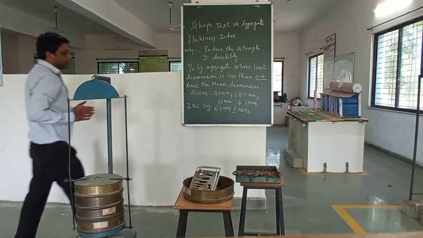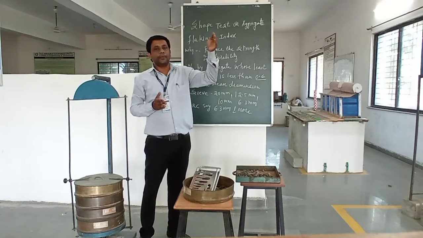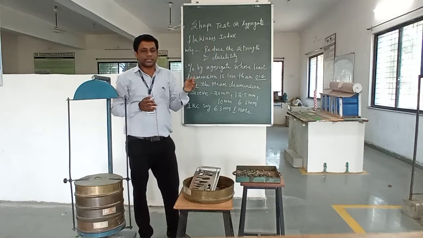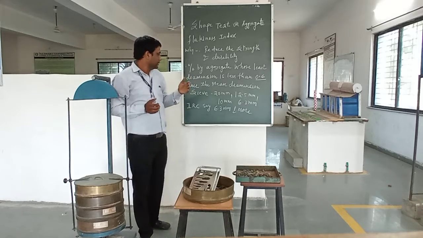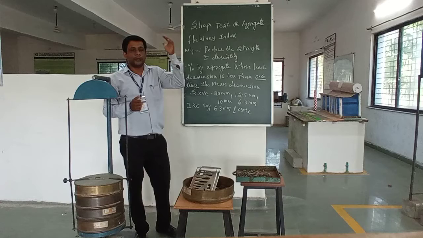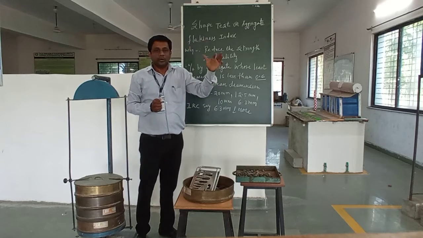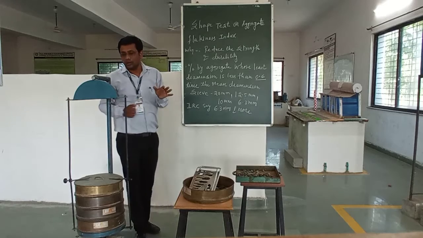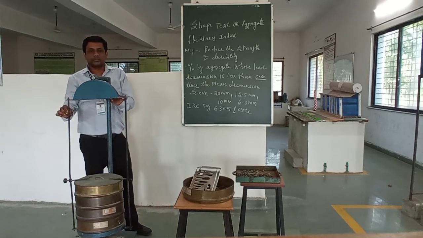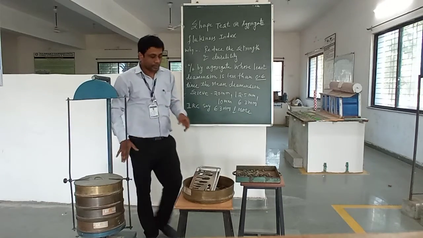This way we have to collect the various material passing the 20 mm sieve and retained on the 12.5 mm sieve. Then the material passing the 12.5 mm sieve is retained on the 10 mm sieve. The material passing the 10 mm sieve is retained on the 6.3 mm sieve. So this is the sieve analysis machine, which is very important.